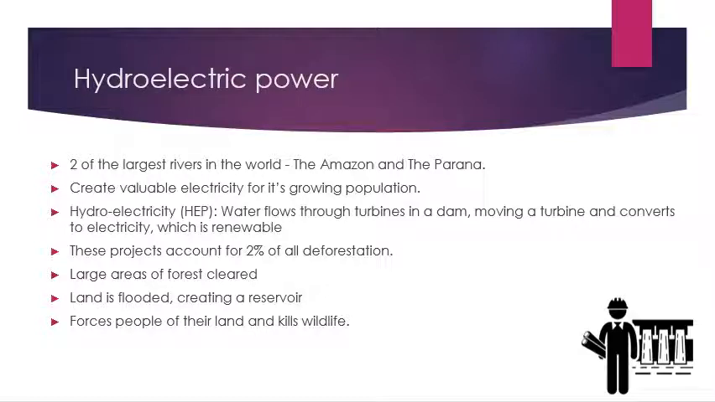Hydroelectric power also takes place in the Amazon. This is because the Amazon rainforest has 2 of the largest rivers in the world. The power is generated as water flows through turbines in a dam, which causes the turbines to move and generate electricity. This electricity is valuable for Brazil's growing population. Although this type of energy is renewable, it causes damage to the rainforest during the construction of the dam, as large areas of the forest have to be cleared and the land behind the dam is flooded to create a reservoir. Although this only accounts for 2% of all deforestation, it forces people off their lands and kills wildlife.